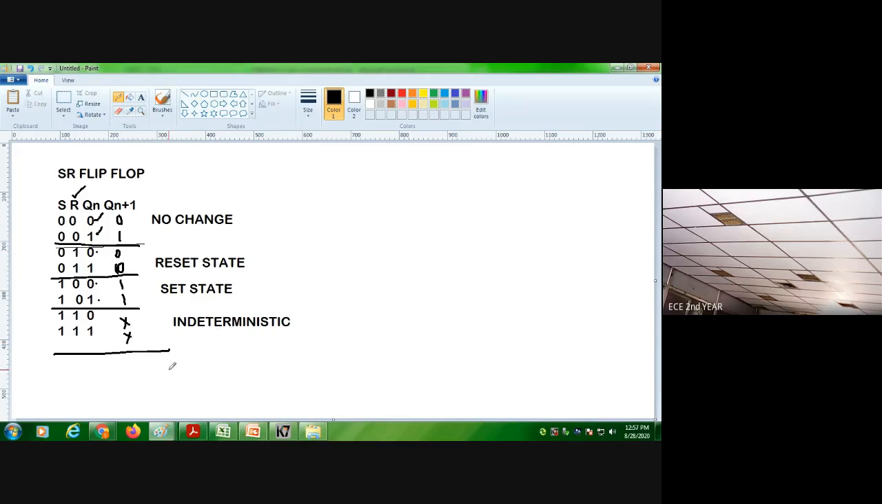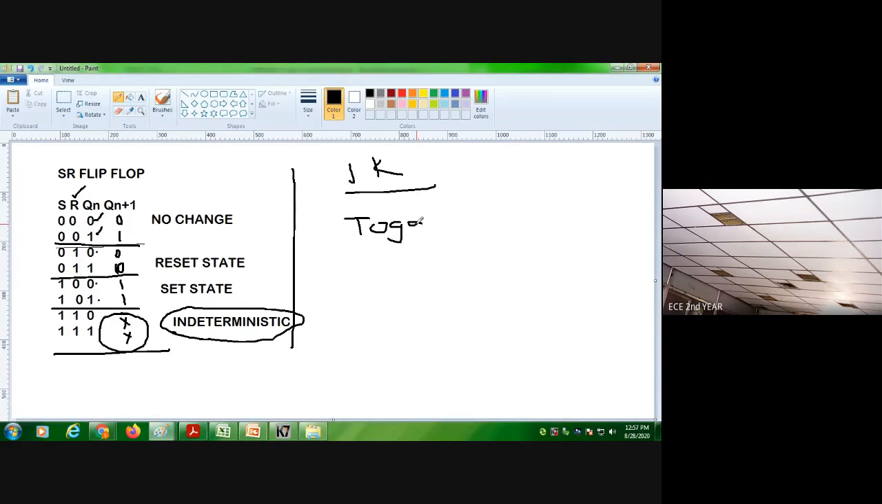In the SR flip-flop, one state is wasted, the indeterminate state. Whereas in the JK flip-flop, we use this state also, which we call the toggle state. Toggle means the output is complemented. When J and K are 1 1, it is the toggle state: 0 becomes 1 and 1 becomes 0.